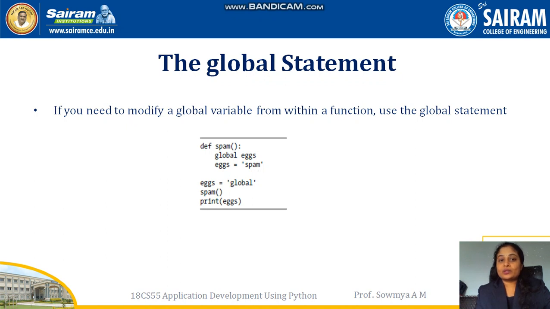So if you want to replace or modify the variables from the global space inside any user defined function, we have to make use of a keyword, global. This is the keyword used to convert your global variable and use it inside the local space.